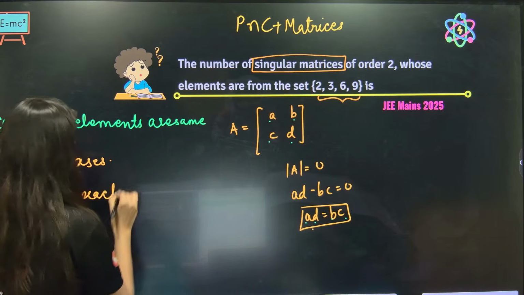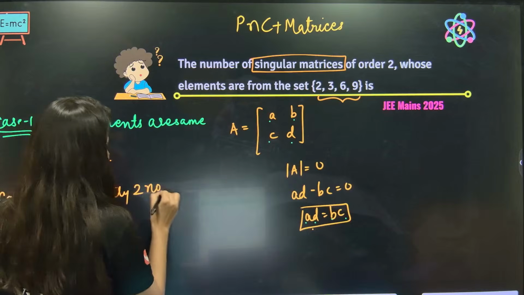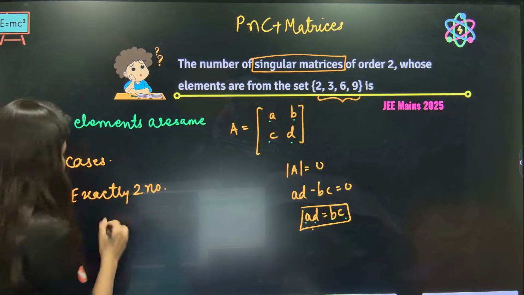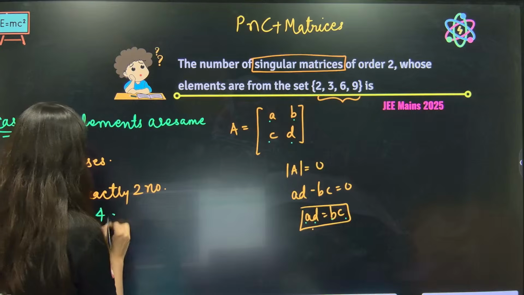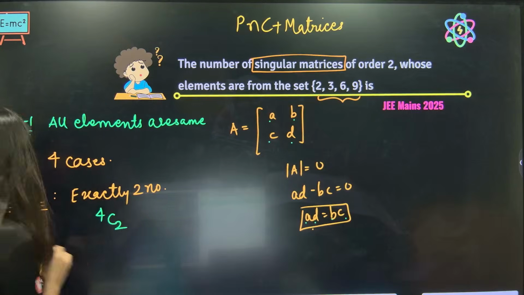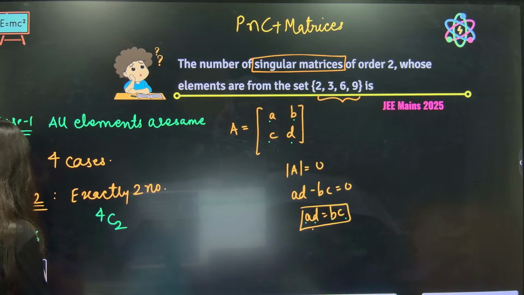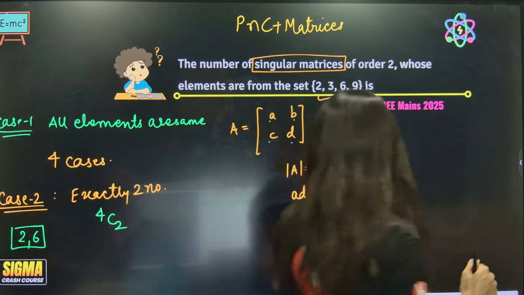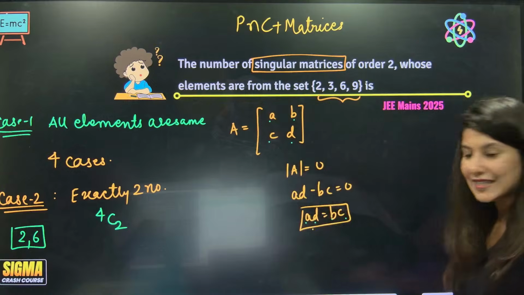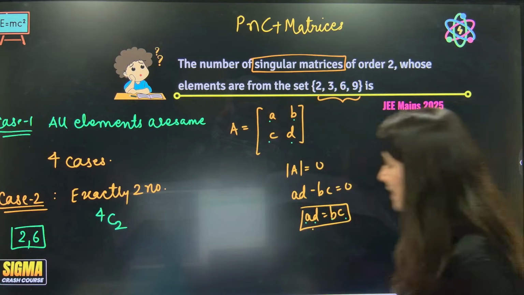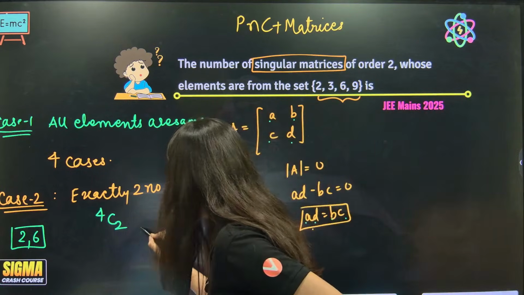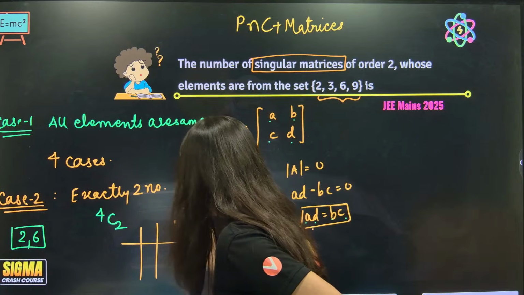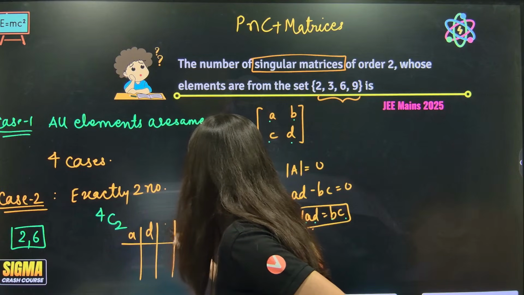Now exactly 2 numbers. If I pick exactly 2 numbers, first of all let's pick those 2 numbers, 4C2. Now apply brain. Suppose I have picked 2 and 6. And I have to make AD equal to BC.